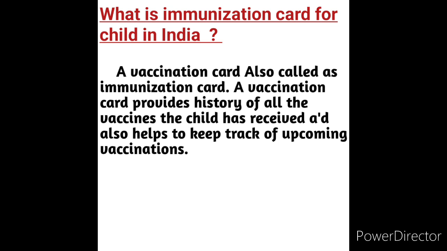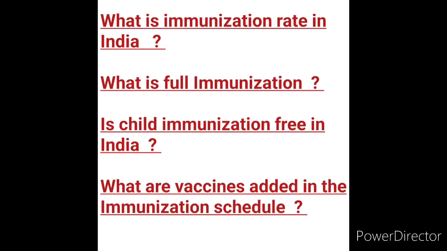The vaccination card will provide the history of all vaccines the child has received, how many vaccines are received, and how many upcoming vaccines need to be taken. We know what is finished till now and what vaccines are pending for the child while watching the immunization card or vaccination card. This is the immunization card for the child in India.